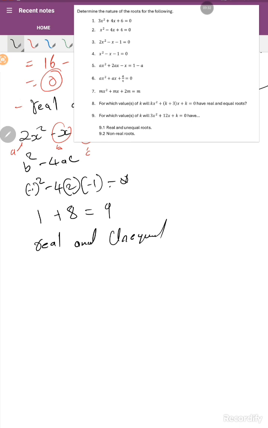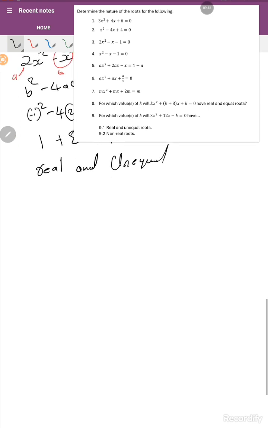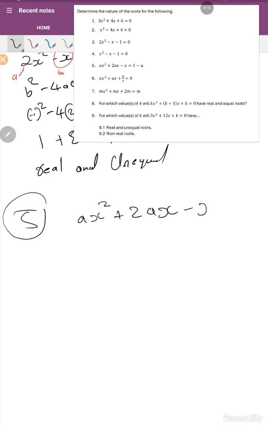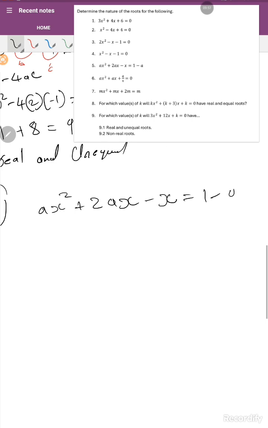So let's go to question number 4. So far I feel like you should know everything here, but let's skip number 4 and go to number 5, because number 5 seems to be very tricky. We're going to say ax squared plus 2a, therefore minus x is equal to 1 over a, 1 minus a.